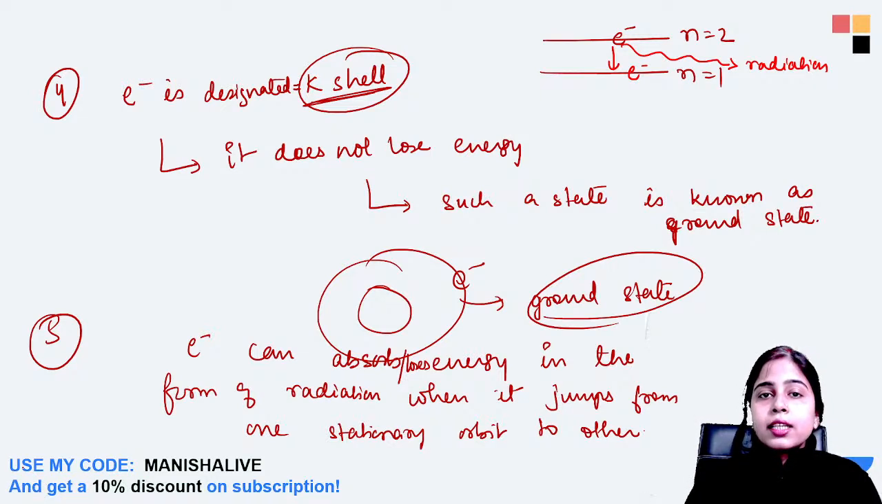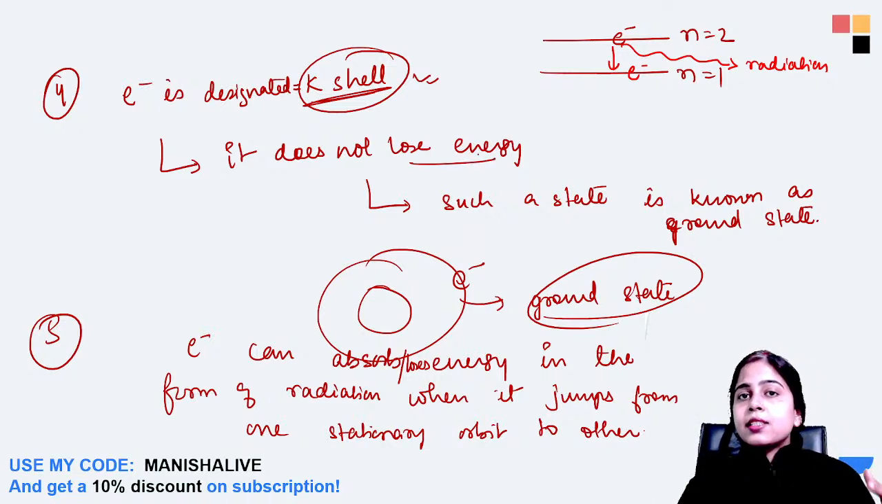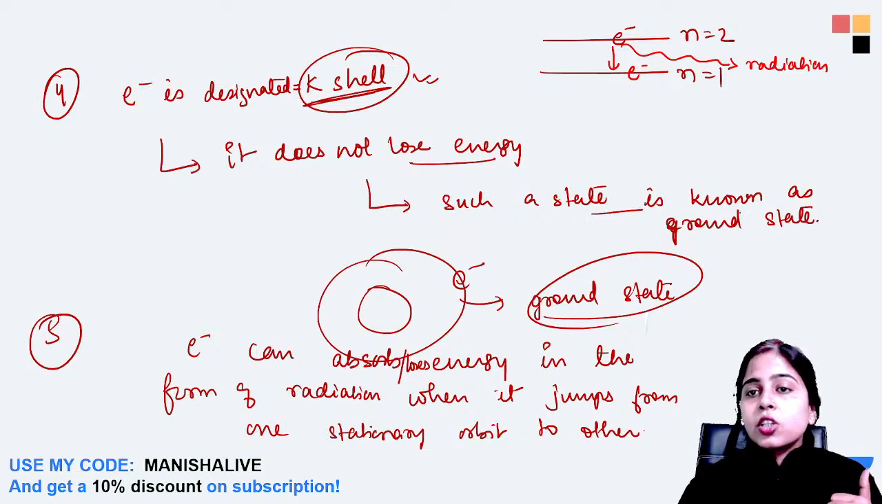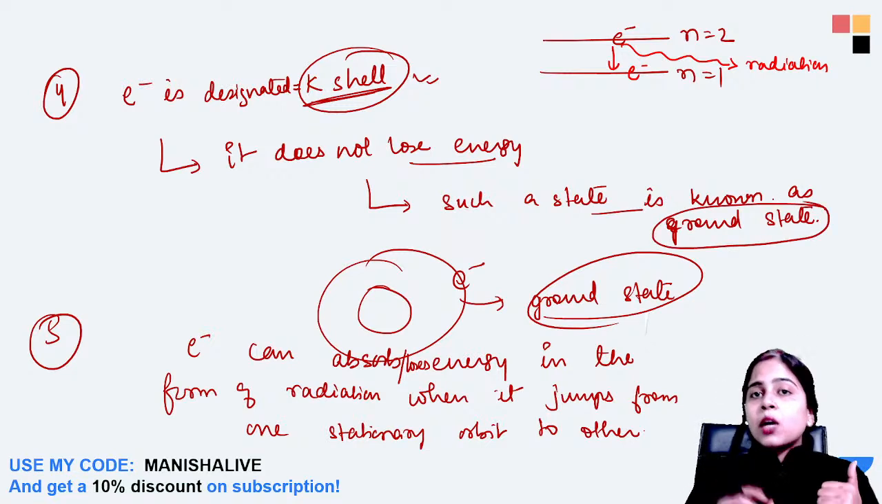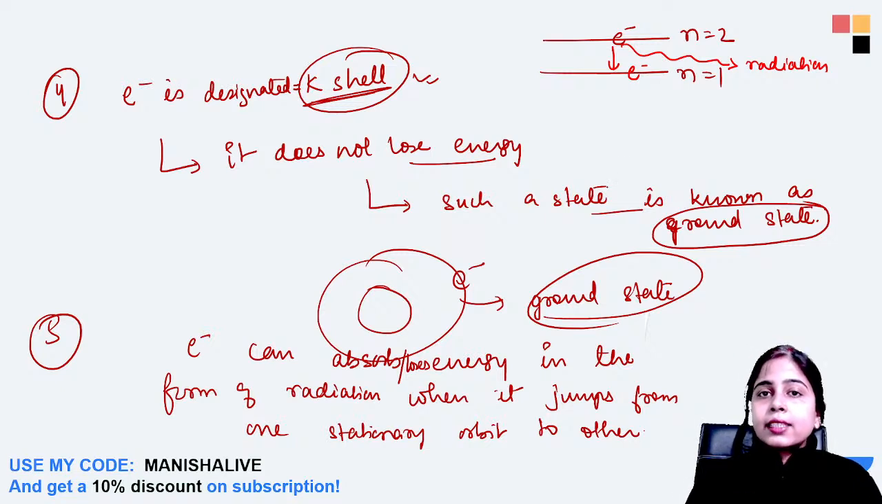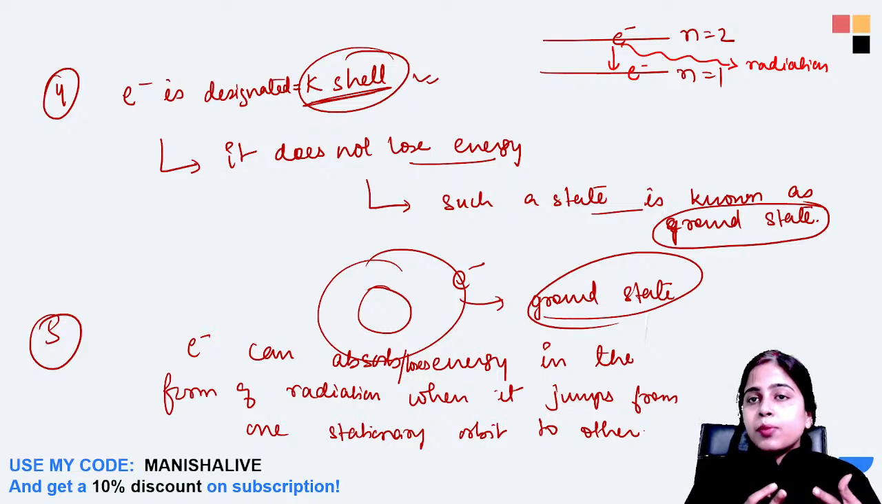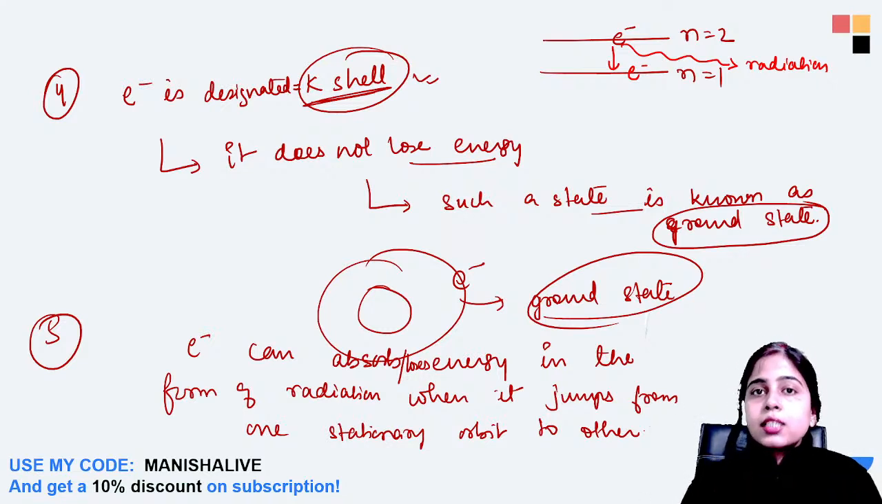Again, say the electron is designated at the K shell. If it does not lose any energy and remains in that shell only, then at such a state the electron is termed to be in the ground state. And what is the excited state? Whenever an electron gains some energy or loses some energy. Basically, whenever an electron gains energy, that is termed the excited state, because it is jumping to a higher level of shell.